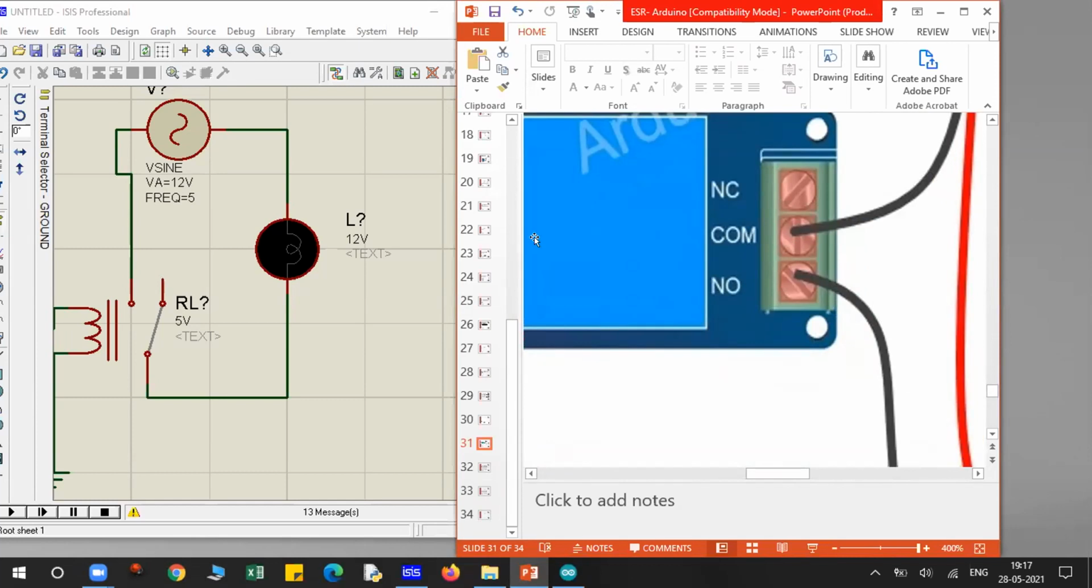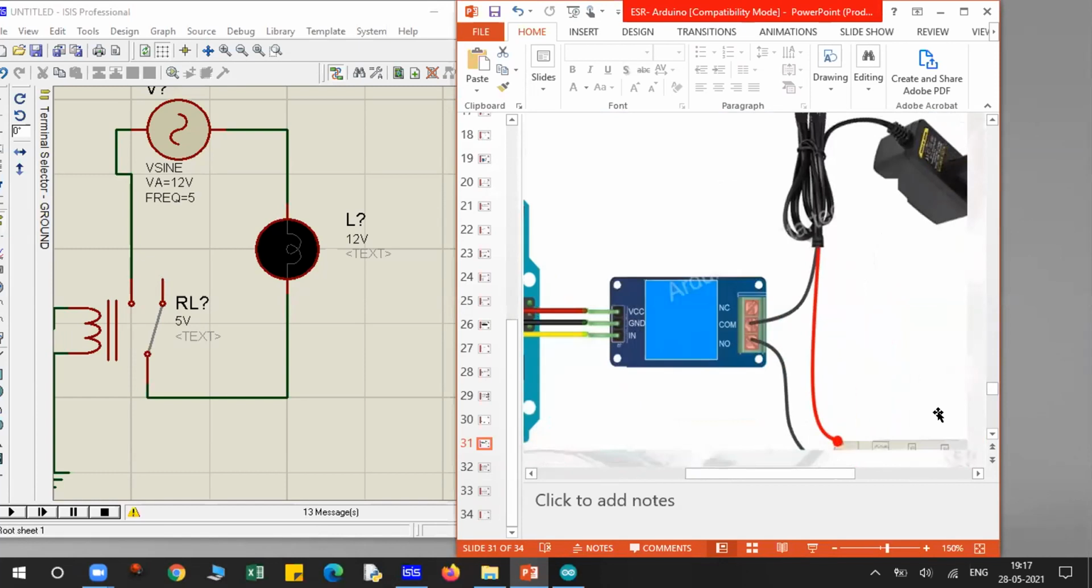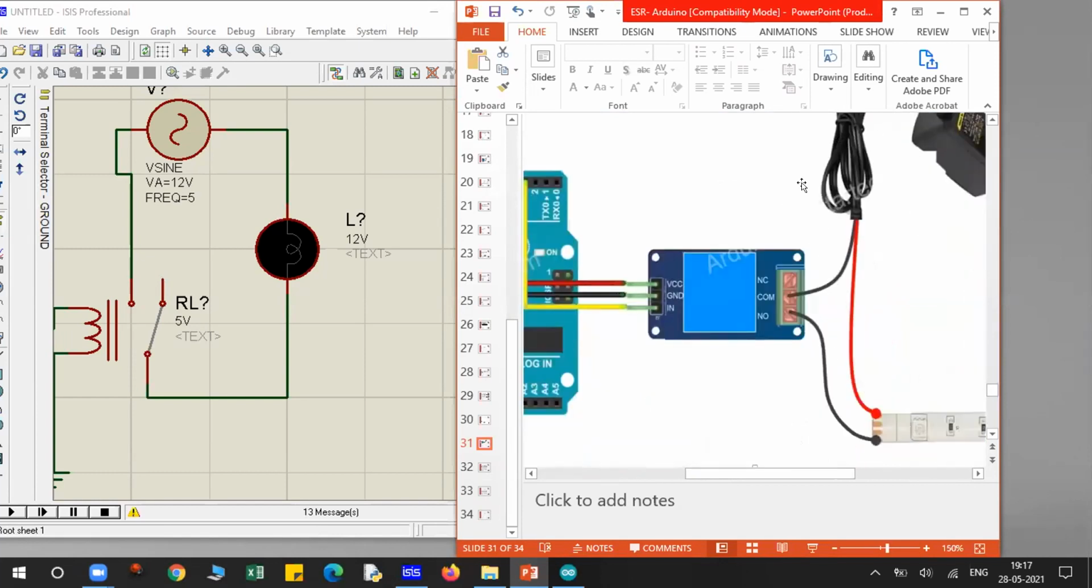This metal contact will make a connection between the common and the NO point. So your circuit will get completed and your LED will get direct supply from this 220 volt or from this adapter. Now understood? Yes, sir. That VCC and ground, and the input. That is the input. That VCC and ground is to give power to this relay point.